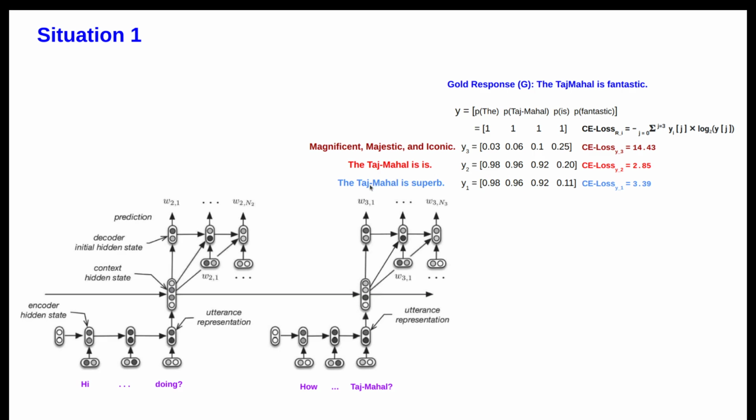For the example the Taj Mahal is superb, only one word does not match the goal, which is fantastic. In the second scenario, Taj Mahal is, the response is completely meaningless and useless, yet it gets quite less loss compared to the other one.